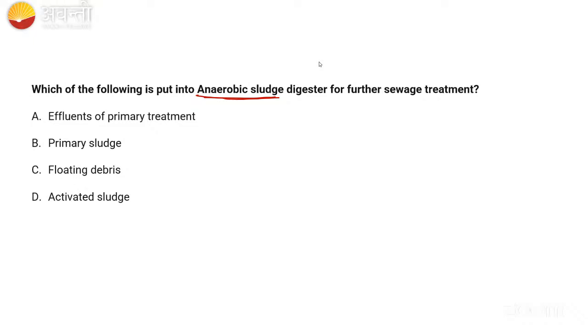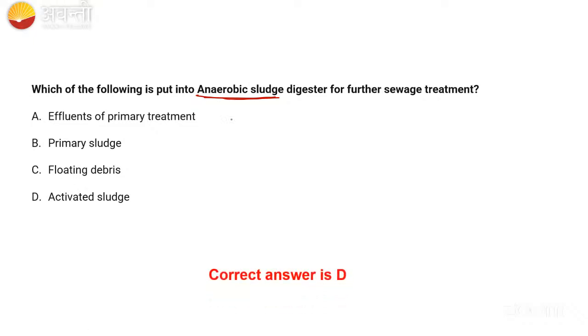Other than anaerobic sludge, where are we using this again? No, think once again. Effluent from the primary treatment, we will send to the aeration tank. No, no, guys. The correct answer for this question is option D.